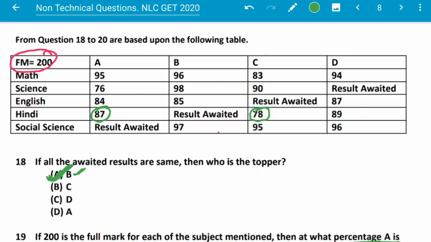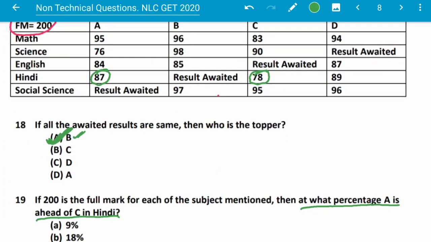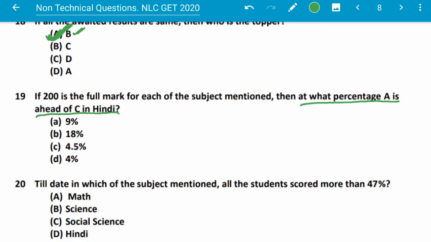A scores 87 and C scores 78. So the difference is 9. A is ahead by 9 marks, and what is the percentage? 9 marks out of 200 full marks, for a percentage out of 100, this will be 4.5%.